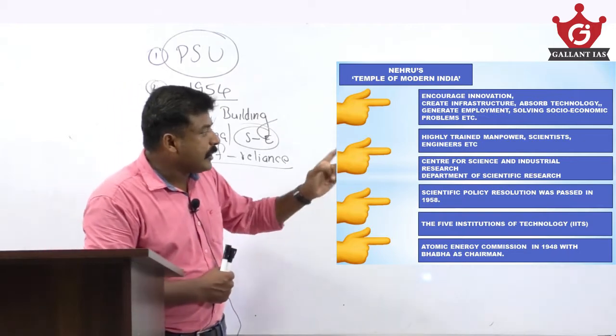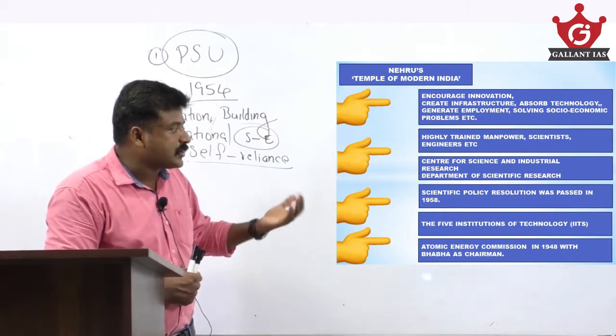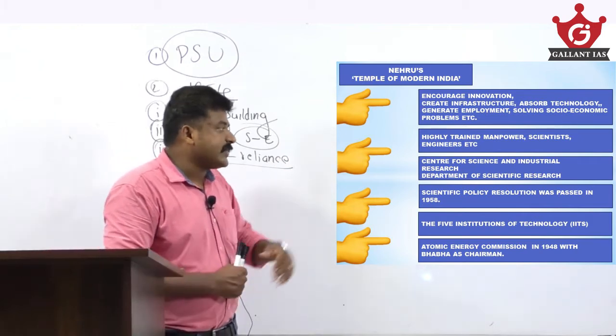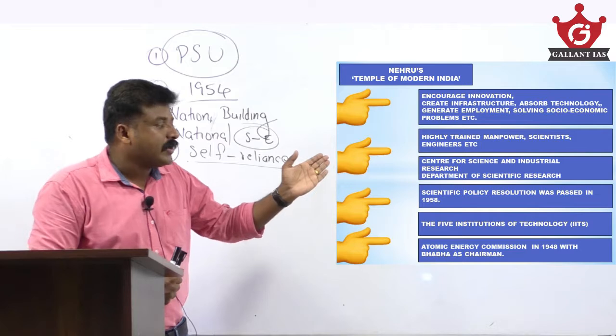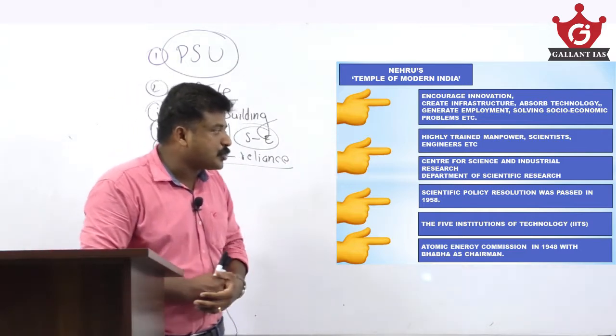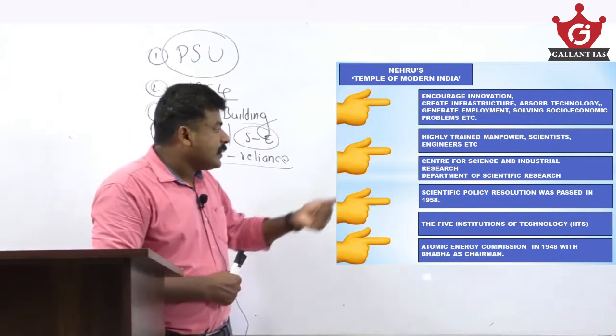Then the Department of Scientific Research was created under Nehru. Under the Department of Scientific Research and the Council of Scientific and Industrial Research, lots of national laboratories were established. Then the Scientific Policy Resolution was passed in 1958.